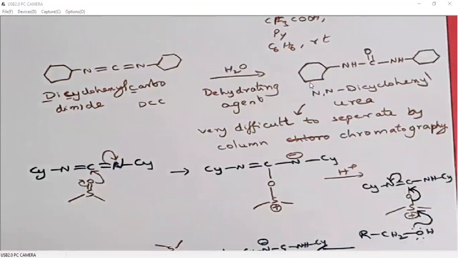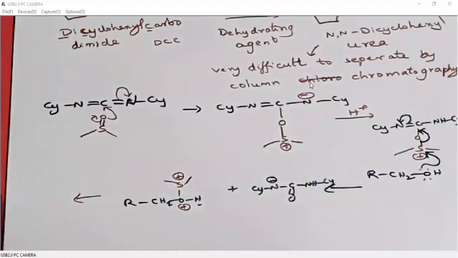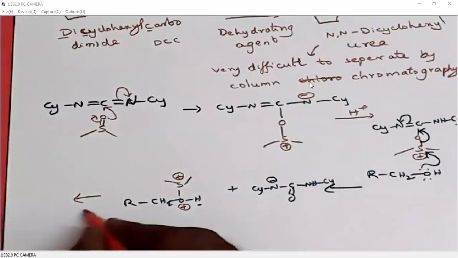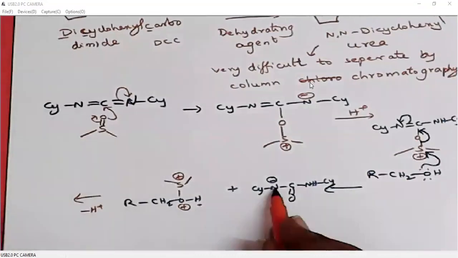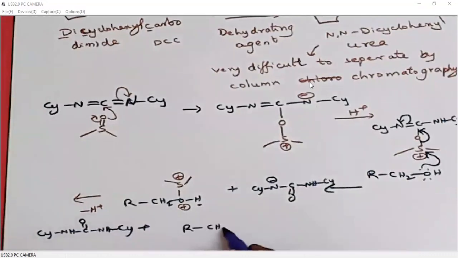Okay, right. Now we can take out this proton, okay? So minus H plus. So that means this negative charge will take up this proton. So it generates dicyclohexyl urea plus R, O.